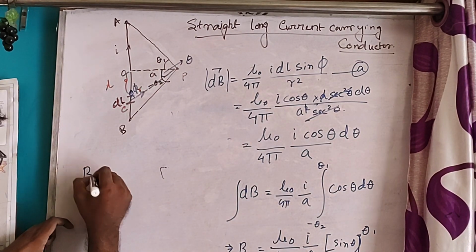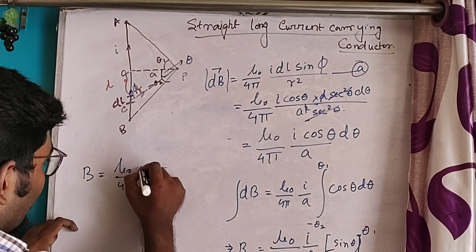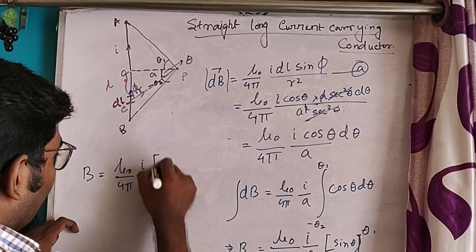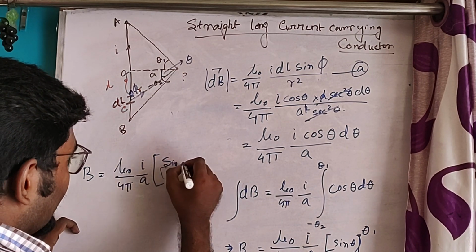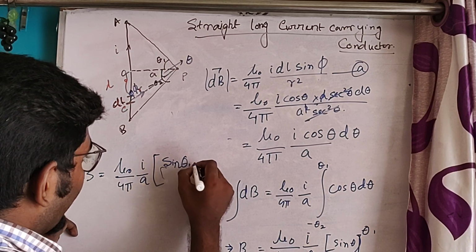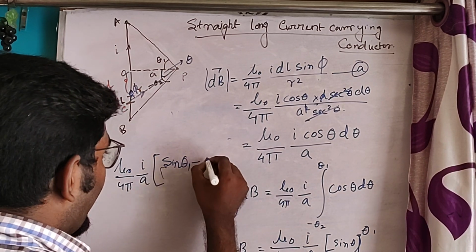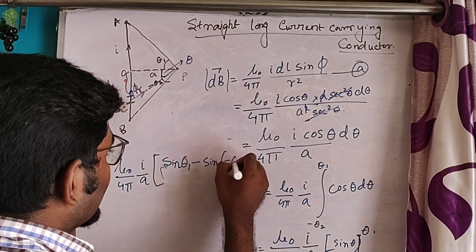Therefore, we will get B is equal to mu 0 by 4 pi I by A, sin theta 1 minus sin of minus theta 2.